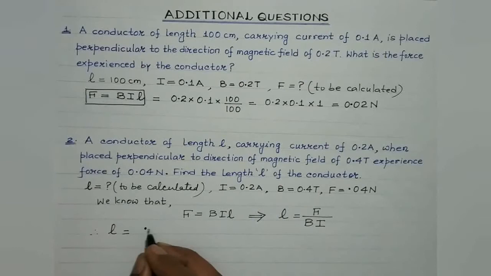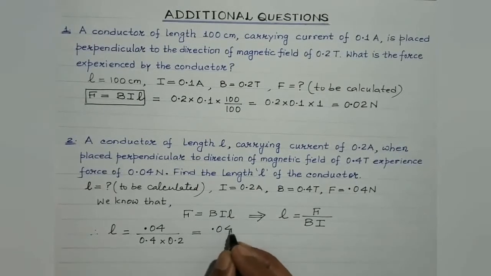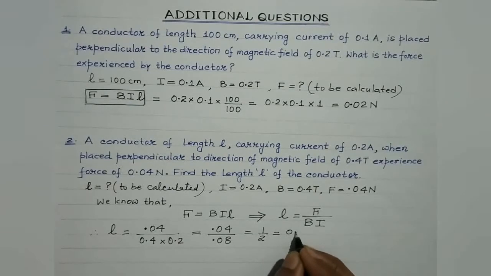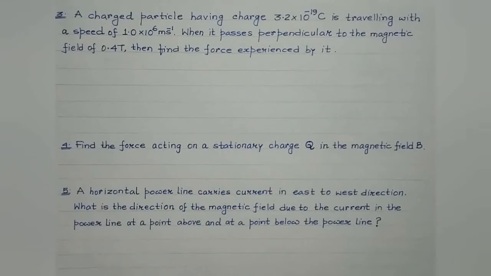Therefore, length of the conductor would be equal to, let's substitute these values over here, all are in SI. Force is 0.04 Newton, isn't it? Magnetic field, it's 0.4 Tesla, and the current is 0.2. So that will give us 0.04 divided by 0.08. So it would be equal to half meter or 0.5 meter. So that's the answer. The length of the conductor under consideration is 0.5 meter. Let's proceed with the next question then.